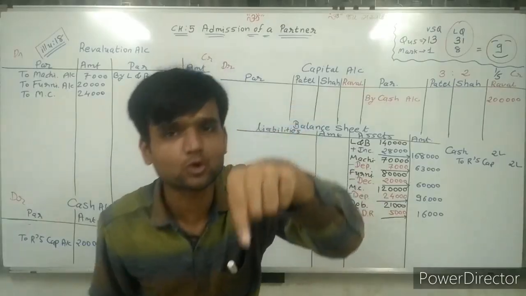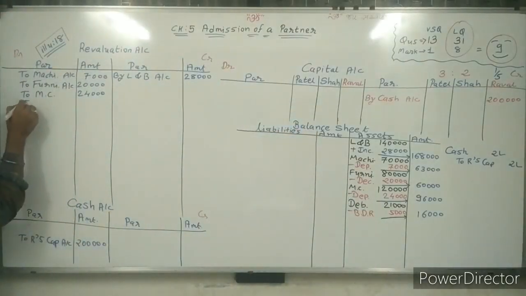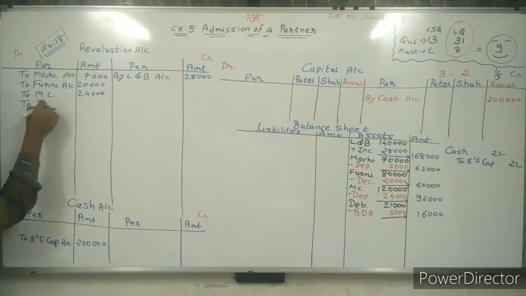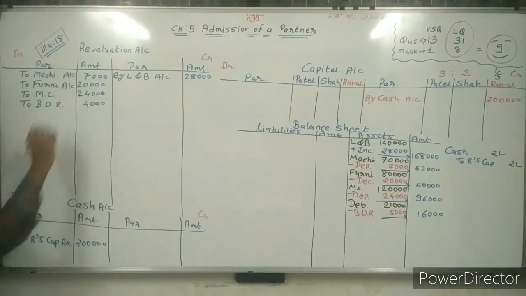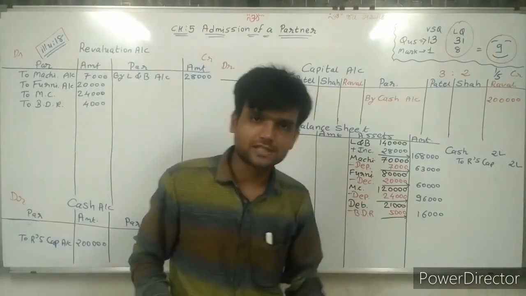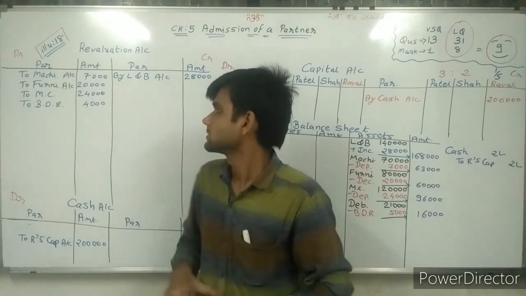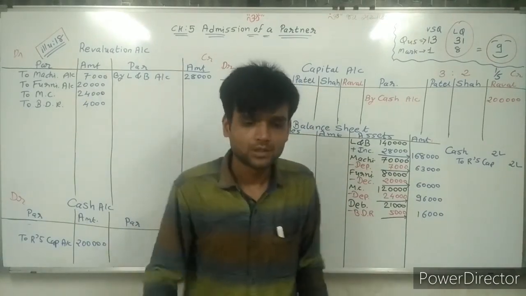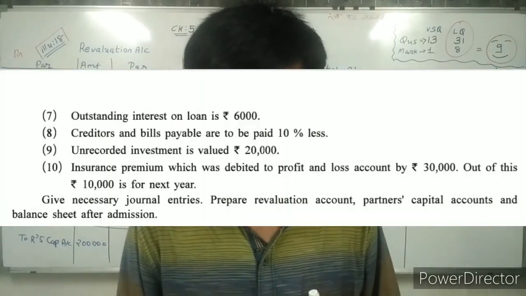So it is sad by 4,000 rupees, and that's why here we are writing to bad debt reserve account 4,000 rupees. So 21 minus 5, 16. 1,000 is already given. 4,000 is more loss. That is written here.